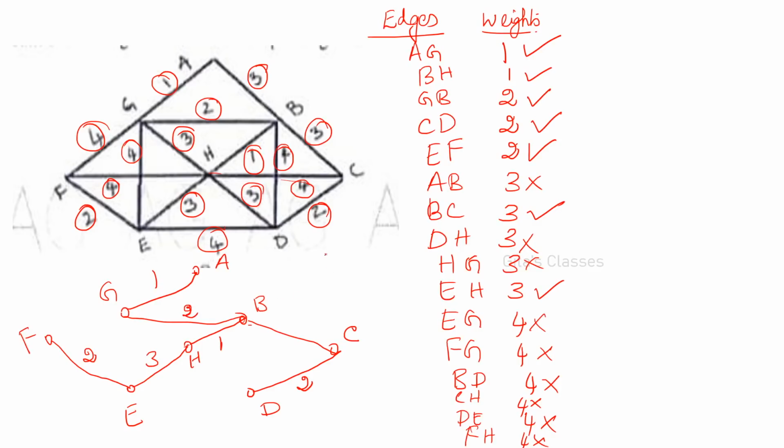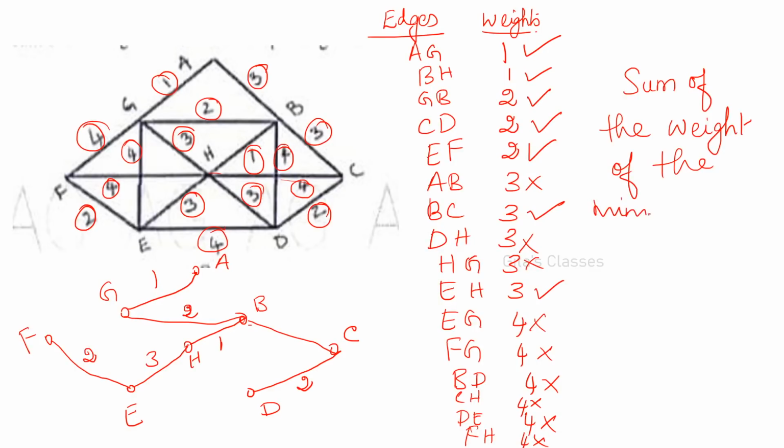Okay, and what is the sum of the weights? This is a minimum spanning tree. Okay, weight of the minimum spanning tree, minimal spanning tree, is equal to 1 plus 1 plus 2 plus 2 plus 2 plus 3.